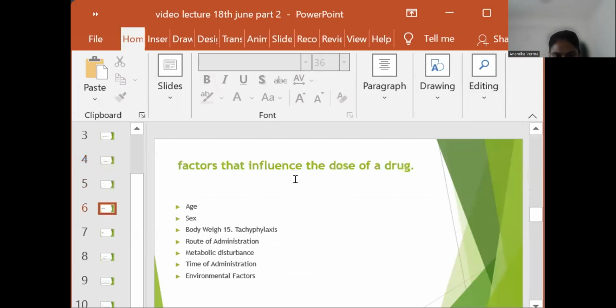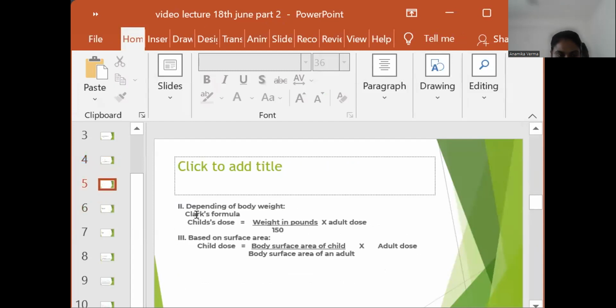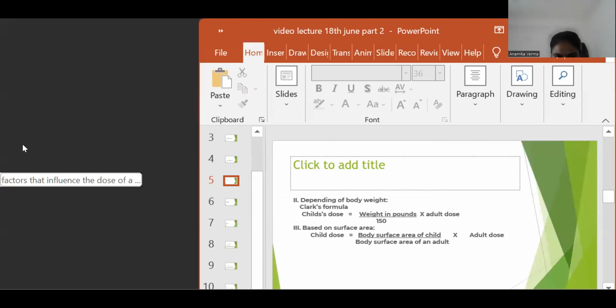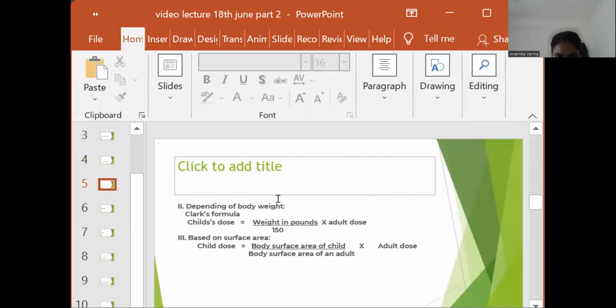Clark's formula. Dose for the child equals child's weight in kg upon 70, or weight in pounds upon 150, into adult dose. The adult dose of paracetamol is 500 mg. Next is the formula based on surface area: child dose equals body surface area of child upon body surface area of an adult, into adult dose.